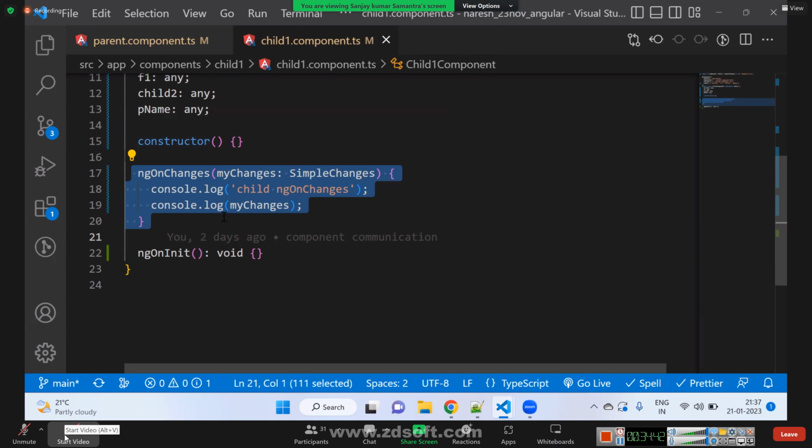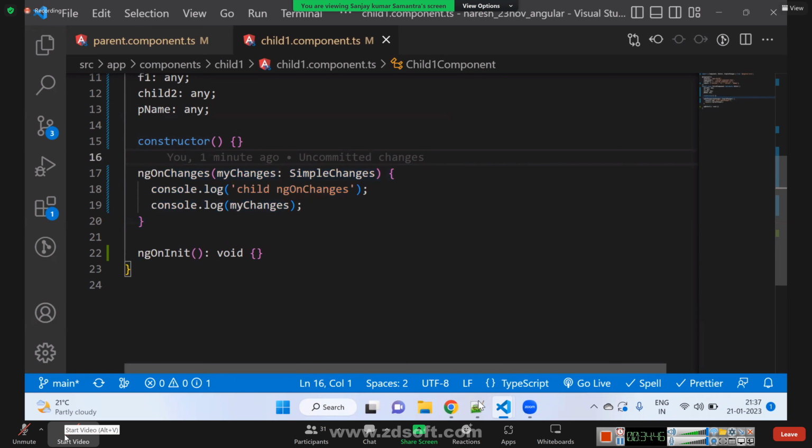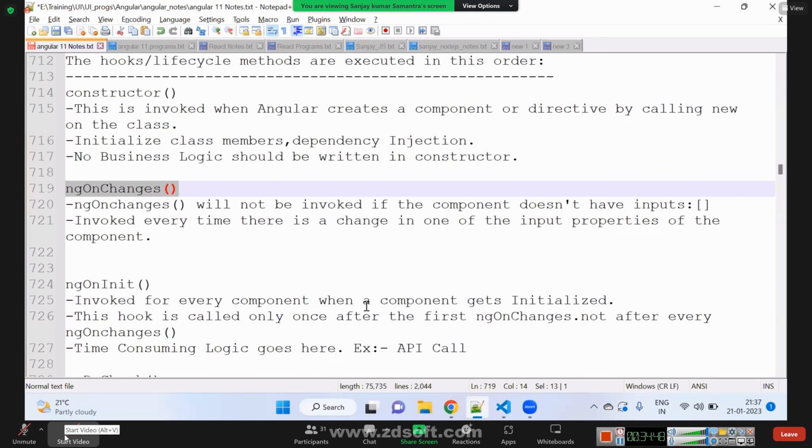Next, lifecycle. Using this in an online form, we can track if a user changed something. I mean, what was the previous value and what is the current value? Not exactly.